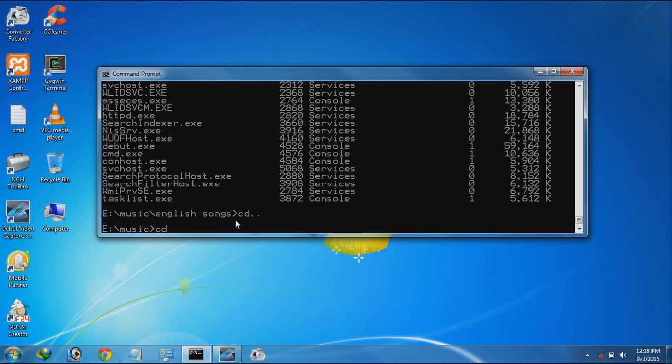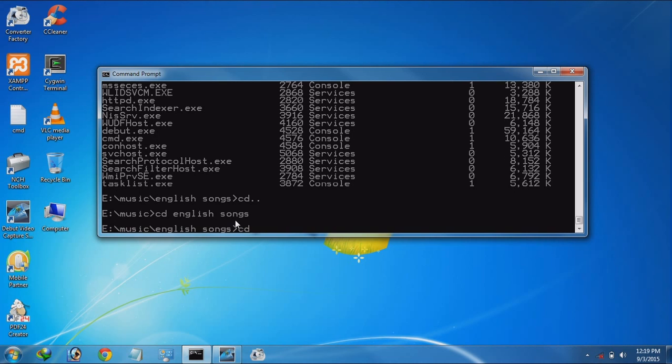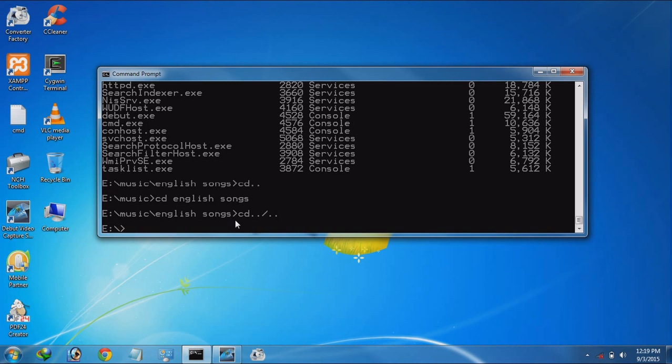To see these things, first of all come into English songs. You can use cd .. in English songs. At one time, with one command, you can come outside from all the folders. Now create a folder in E drive.